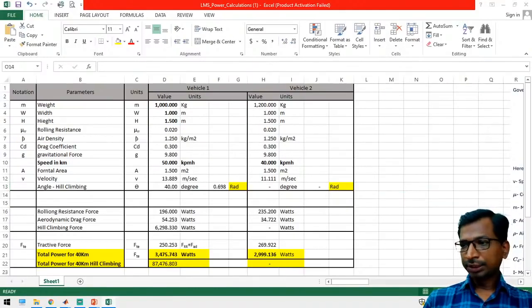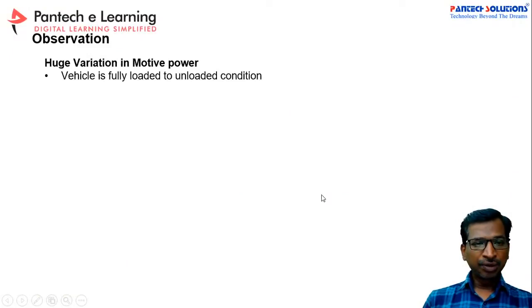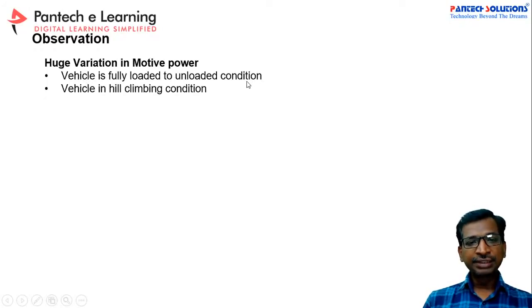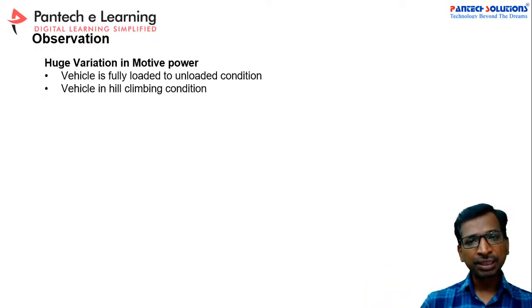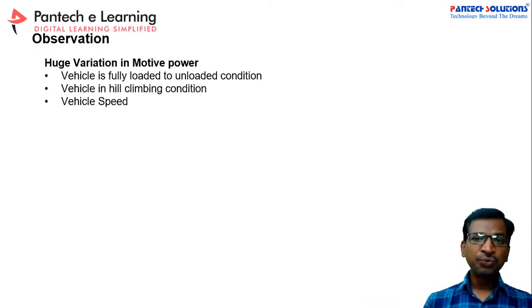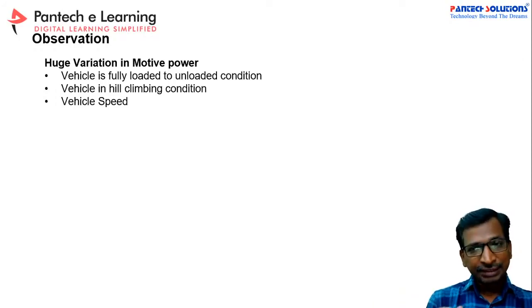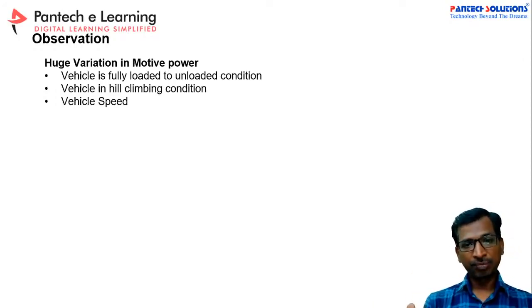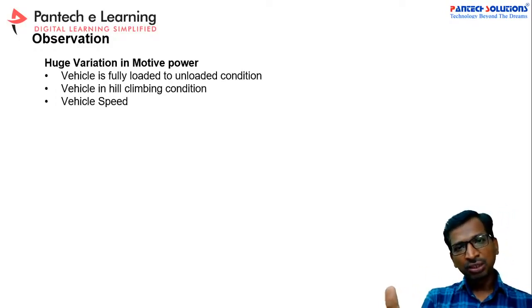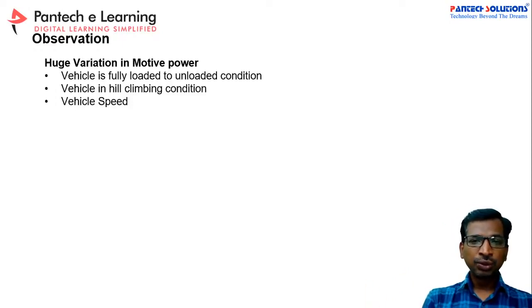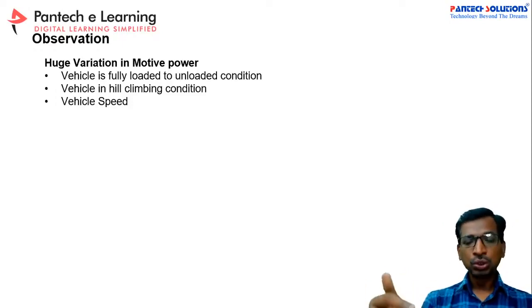And now let us move to the slide. From this Excel sheet, you can observe that if the vehicle is in fully loaded conditions, then the power requirement is huge. Similarly, if your vehicle is in a hill climbing area, then the power requirement increases further. So those are the two main observations. And next, if you increase the vehicle speed, then again you have to increase the motor power requirement. So when you specify that my vehicle is going to reach such and such a rating, you have to keep these points in mind to choose the motor power.